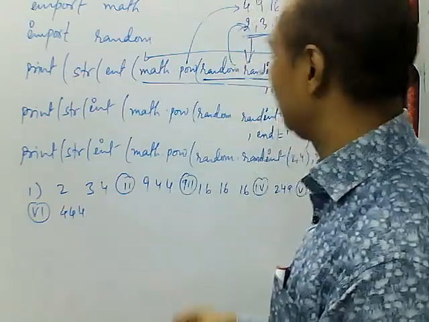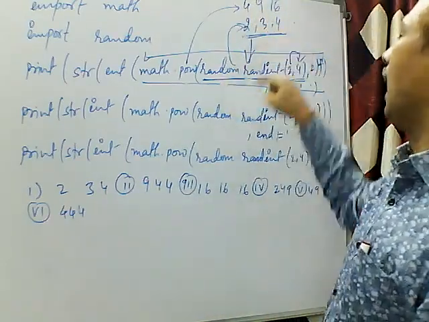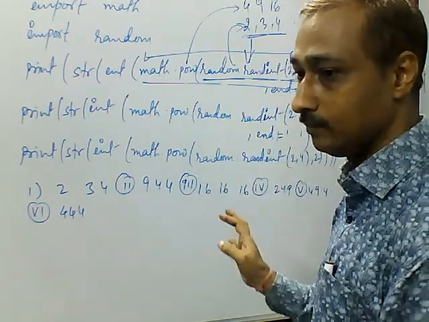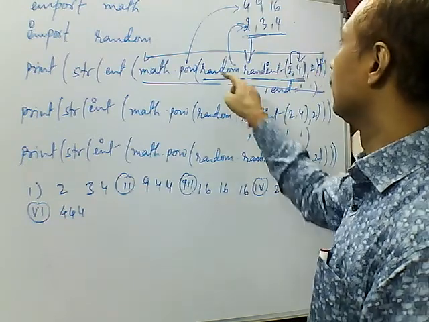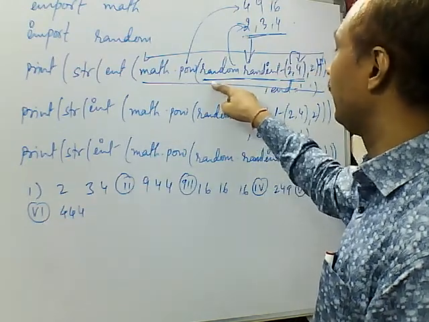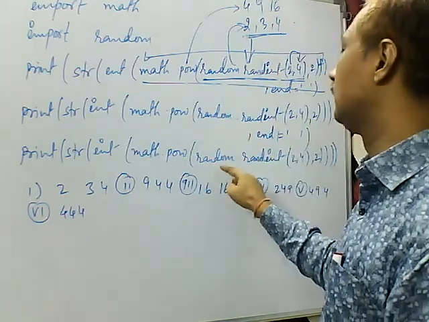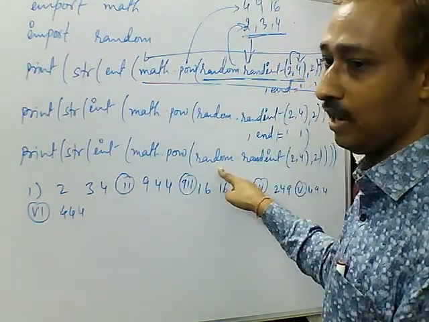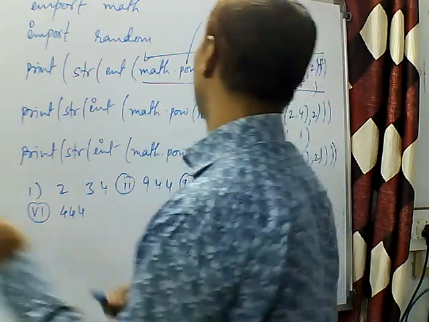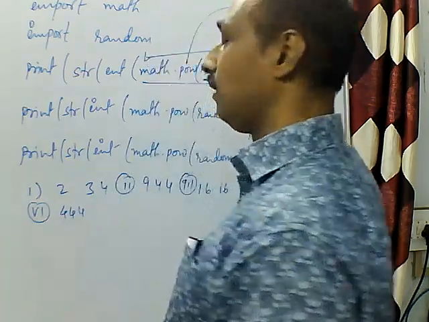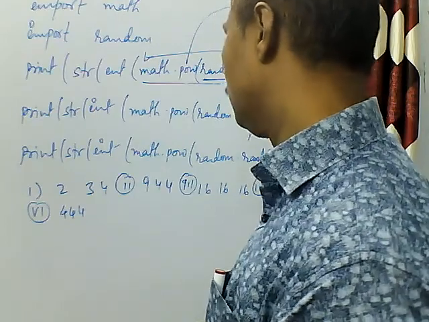There may be a chance that this function will return 4, this will return 9, and this can also return 4 or 9. It can return anything. This can also return 4, 9 or 16, and this will also return 4, 9 or 16. This function will print 4, 9 or 16.